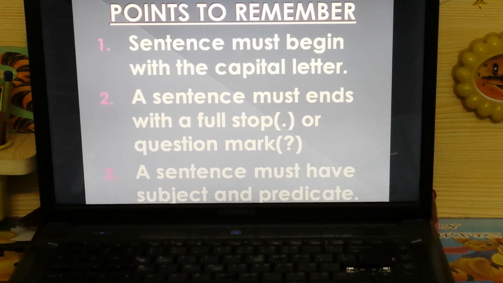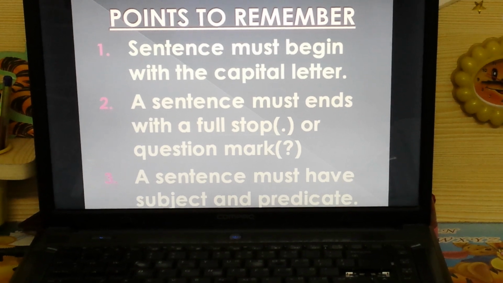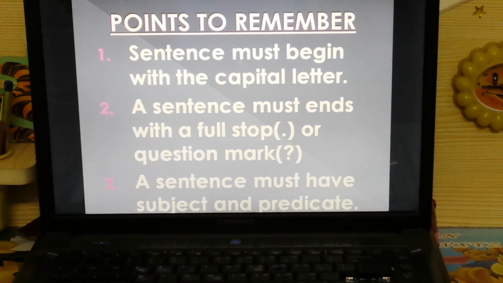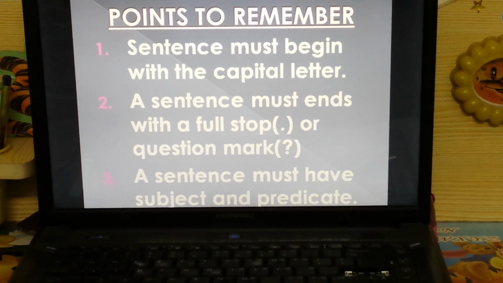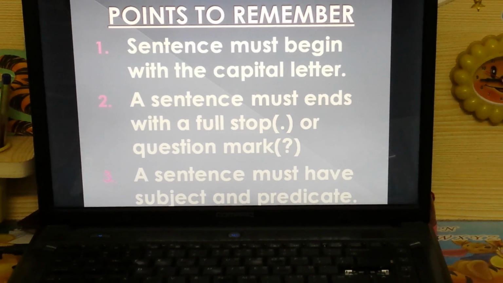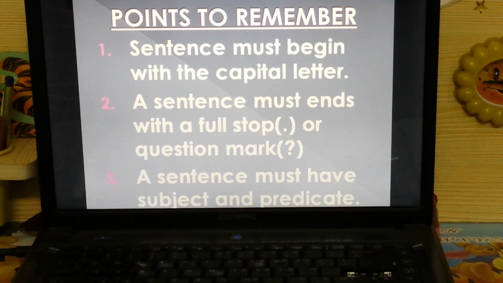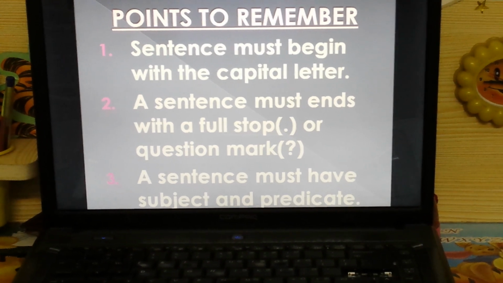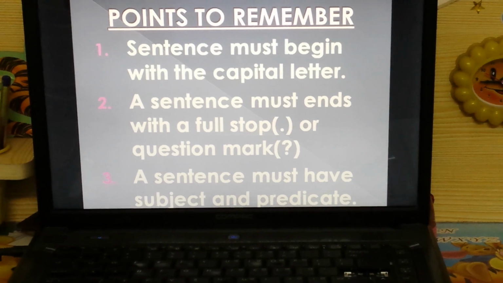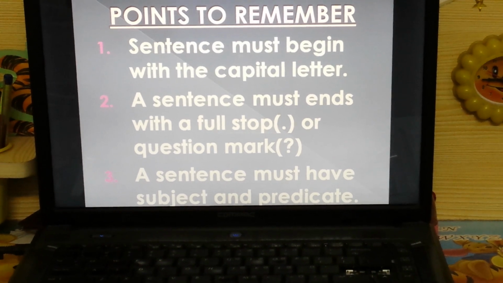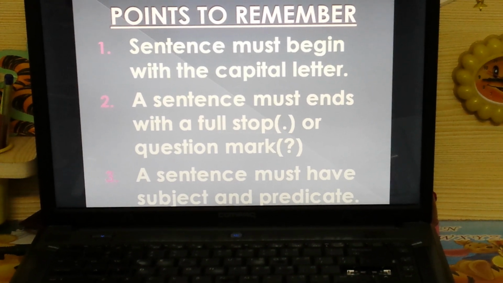Third, a sentence must have a subject and a predicate. Just now we have done what is a subject and what is a predicate. So for making a sentence, it must have a subject and a predicate. These 3 points for writing a sentence, you must remember all these 3 points.